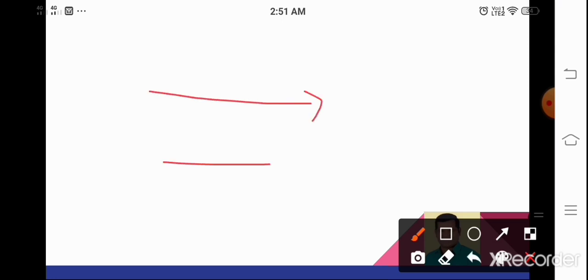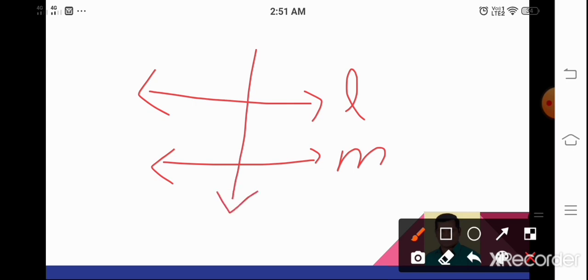These are two straight lines, L and M. This is another straight line falling on L and M, call it N. These are two interior angles, 1 and 2.